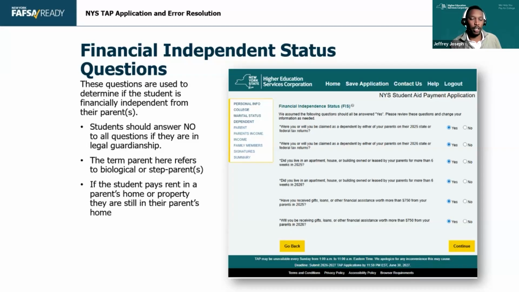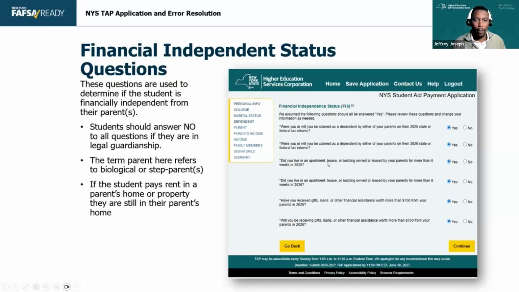If the child was adopted before the age of 13, or the biological or step parents, that's what we're talking about here. If it's a grandparent, then they should be saying no here. If it's an auntie, uncle, cousin, brother, or legal guardian, they should be saying no. Students that are in legal guardianship are also independent, so they should be answering no to these questions because it's not their biological or step parent or adoptive parent before the age of 13.